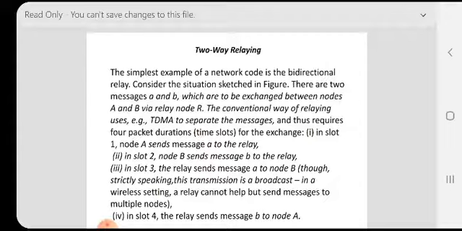As shown in the figure, in slot 1 node A sends message A to the relay. In slot 2 node B sends message B to the relay. In slot 3 the relay sends message A to node B, and in slot 4 the relay sends message B to node A.